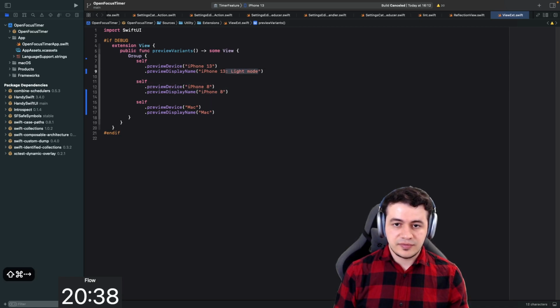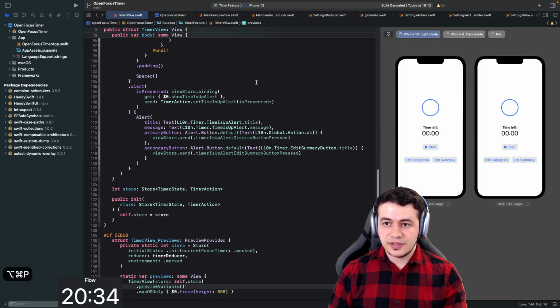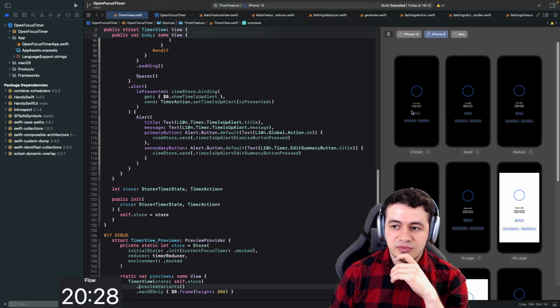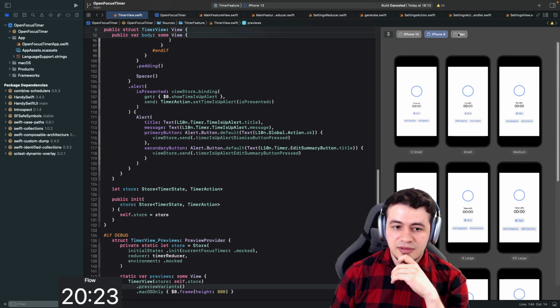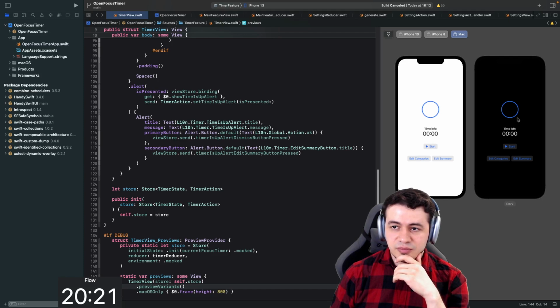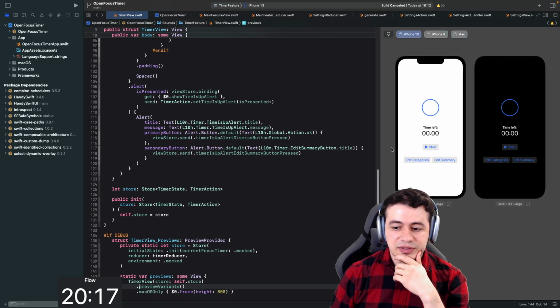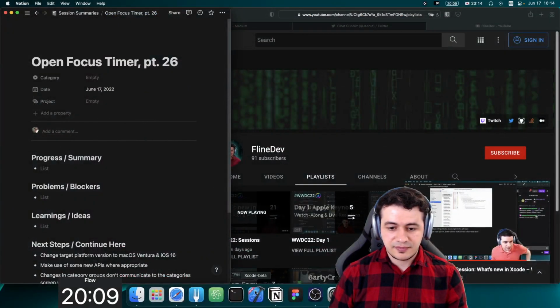So we have iPhone 13 like that. Let me update again. All right, so we would have iPhone 13, the two modes, iPhone 8, the different type sizes, and Mac, the different modes, because we don't need a Mac variant with type sizes. And it is remembering what I last selected here, so this works. Let me try to restart Xcode. Let's see how that works.